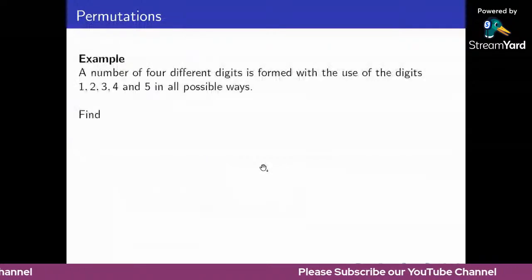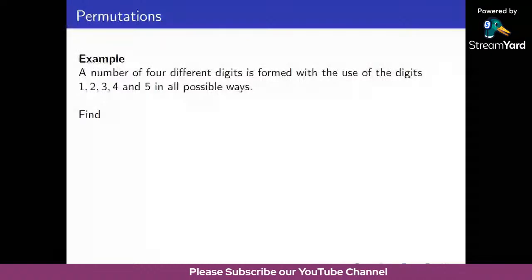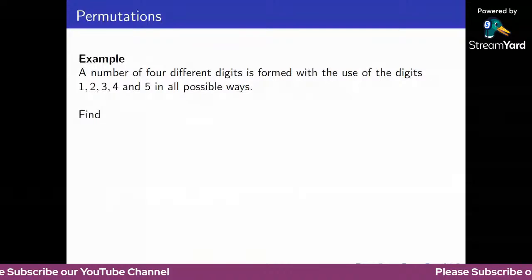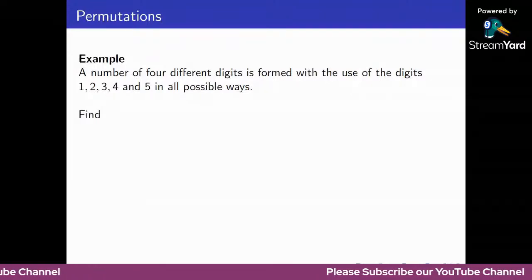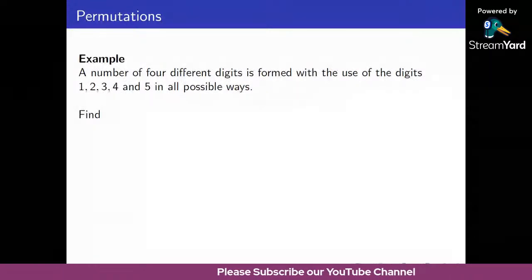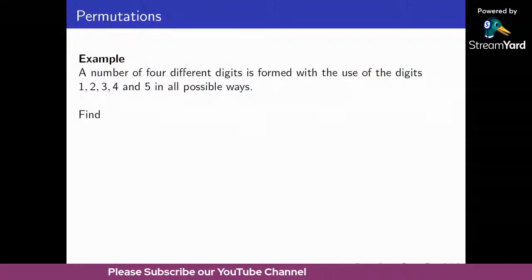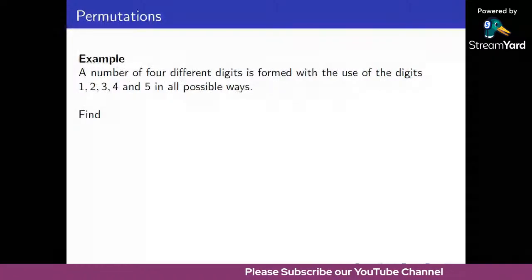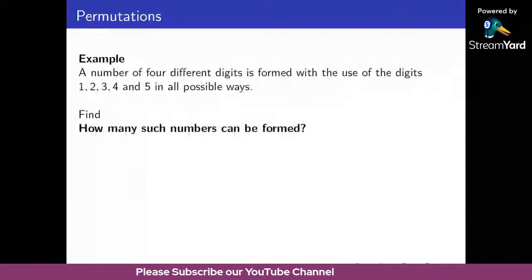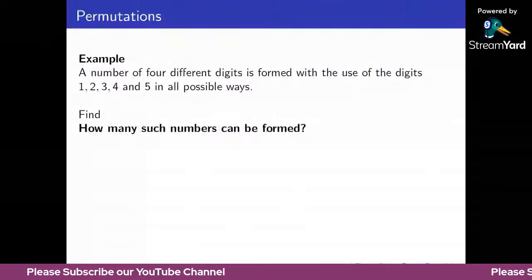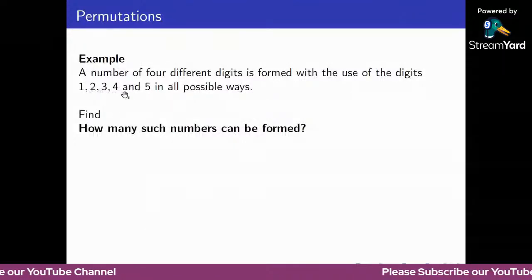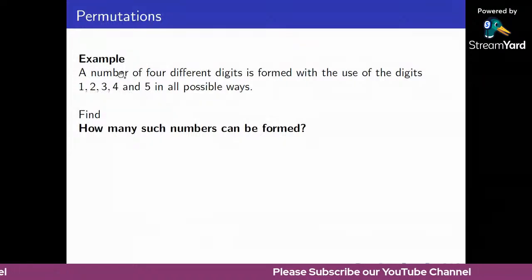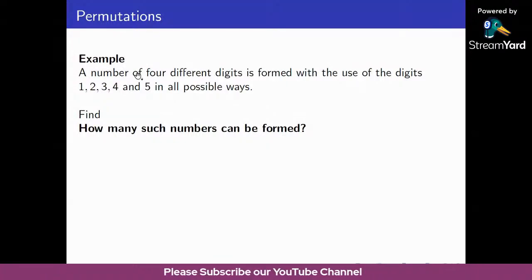Okay, we'll see examples. A number of 4 different digits is formed with the use of the digits 1, 2, 3, 4, and 5 in all possible ways. So we are forming a 4-digit number using the digits 1, 2, 3, 4, and 5. We are using 5 numbers, but we are writing 4-digit numbers. First question: how many such numbers can be formed?